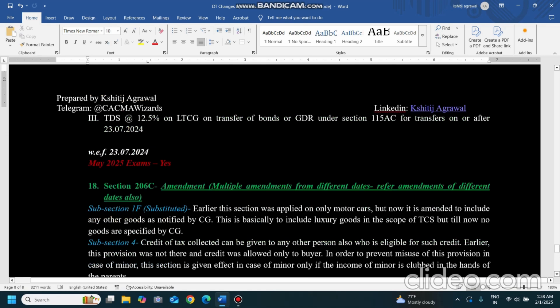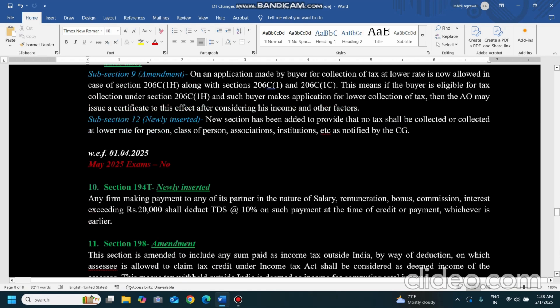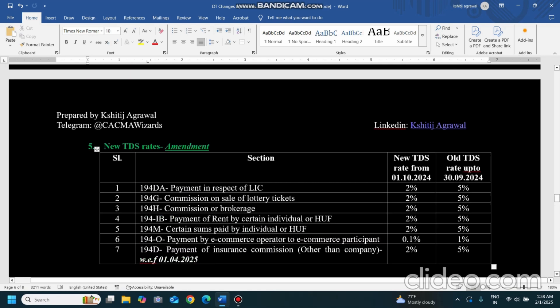Now coming to 206C, what are the changes brought in 206C? Let's start from the starting. 3 changes are done in 206C.